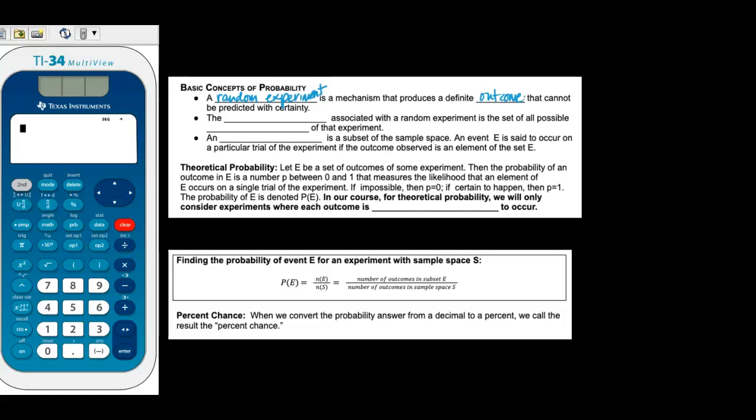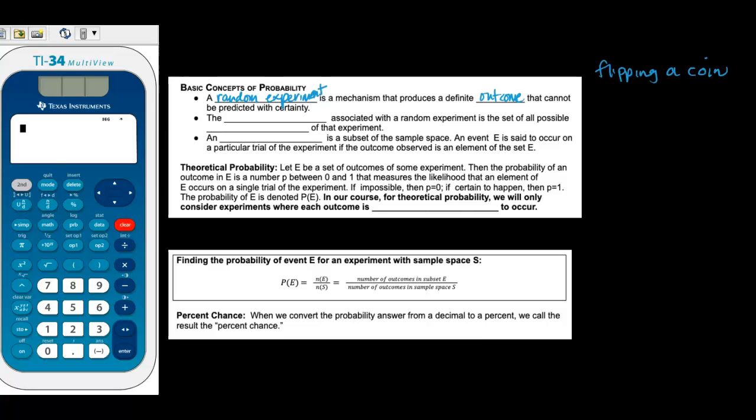An example of a random experiment like this might be flipping a coin. So that's an experiment that produces a definite outcome. So either a heads is going to land up or a tails, but we cannot predict the results with certainty. It's either going to be one or the other. We never know what's going to be flipped until we flip it.